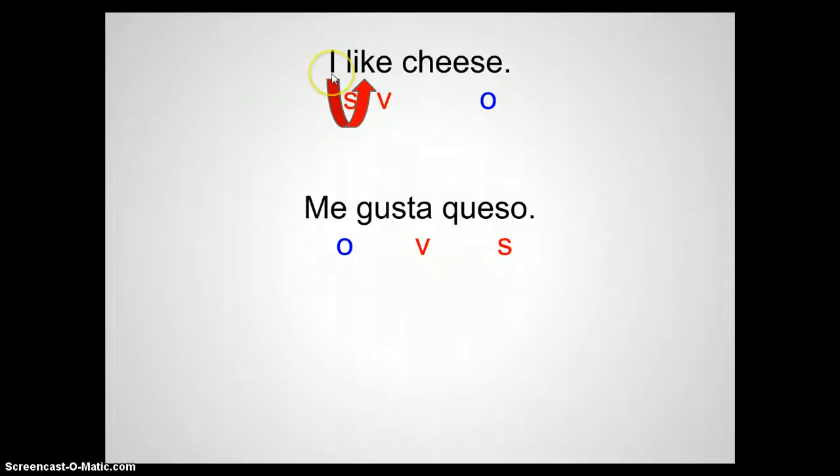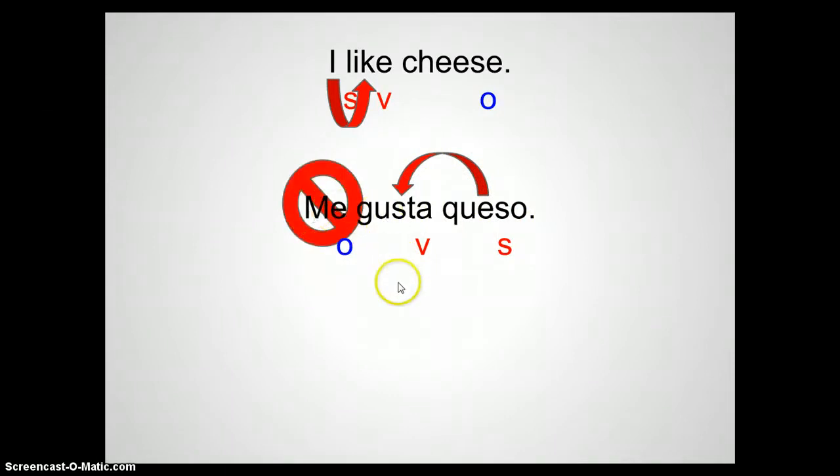So in the normal English sentence, I determines the conjugation of like. But in Spanish, queso determines the conjugation of gusta, not me. I never want to see anything like me gusto.